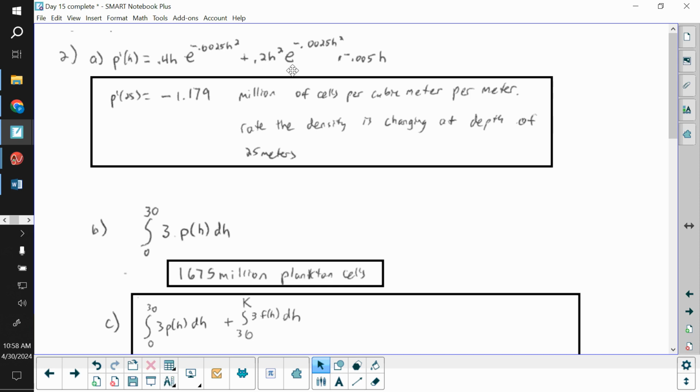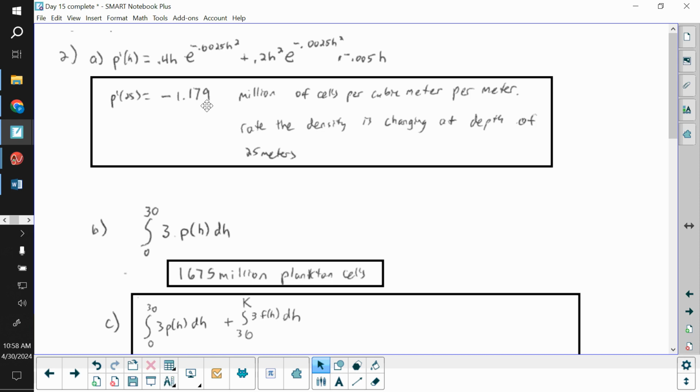And then when you do a derivative of an e, it's e to the stuff times derivative of stuff. So we have e of that stuff, and then times the derivative of the exponent gives us the minus 0.005 h. We want to evaluate that at 25, so just sub in 25 for h, and to 3 decimal places you get minus 1.179.